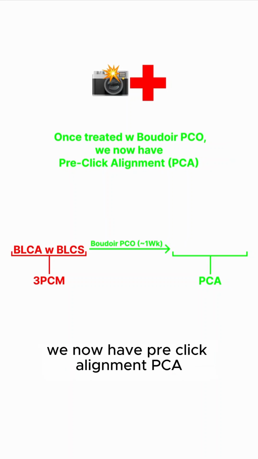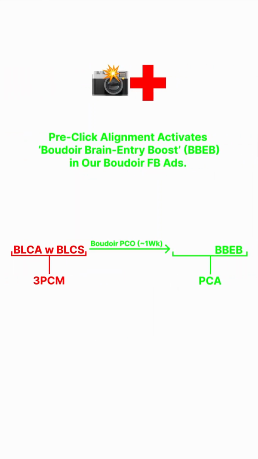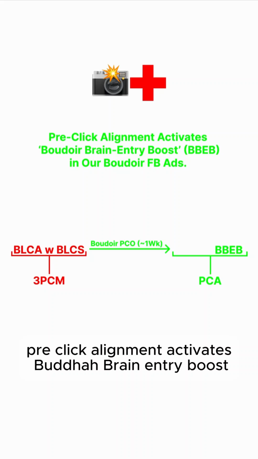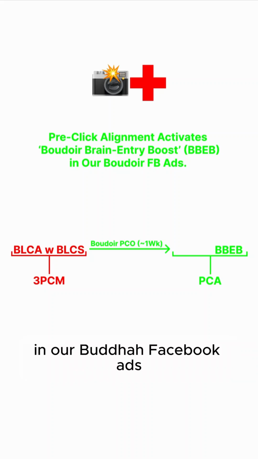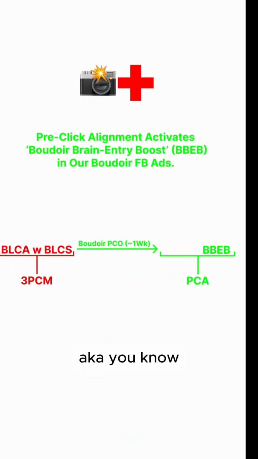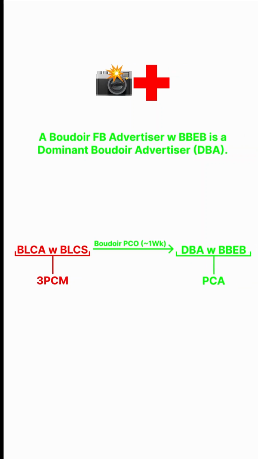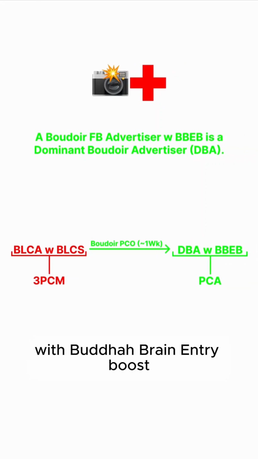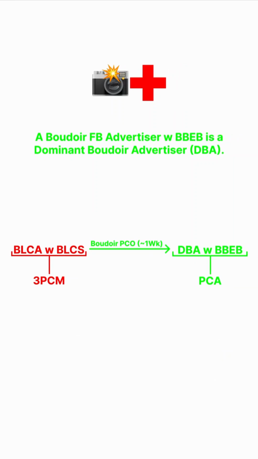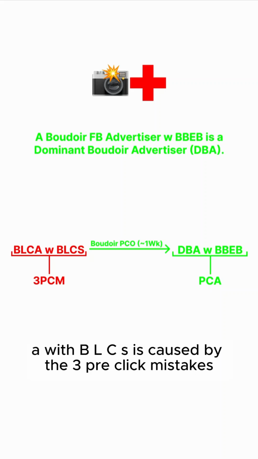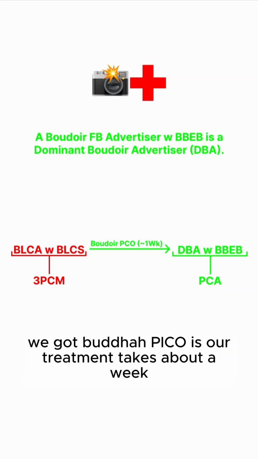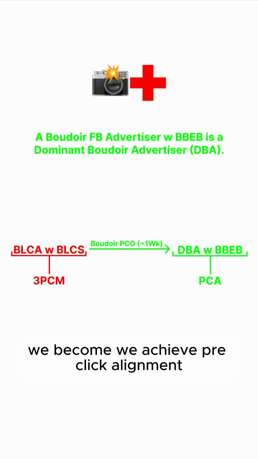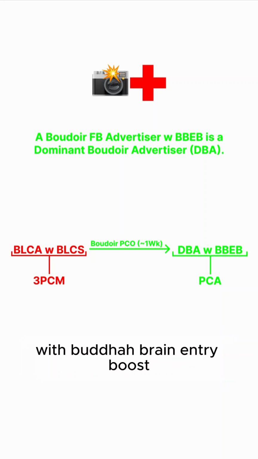Now, once treated with Boudoir Pico, we now have pre-click alignment, PCA. Pre-click alignment activates Boudoir brain entry boost in our Boudoir Facebook ads, aka we've got our unique CTR all above 6%. And a Boudoir Facebook advertiser with Boudoir brain entry boost is a dominant Boudoir advertiser, a DBA. So this is our full universe here. A BLCA with BLCS is caused by the 3 pre-click mistakes. Boudoir Pico is our treatment. It takes about a week, we achieve pre-click alignment, and we become a dominant Boudoir advertiser with Boudoir brain entry boost.